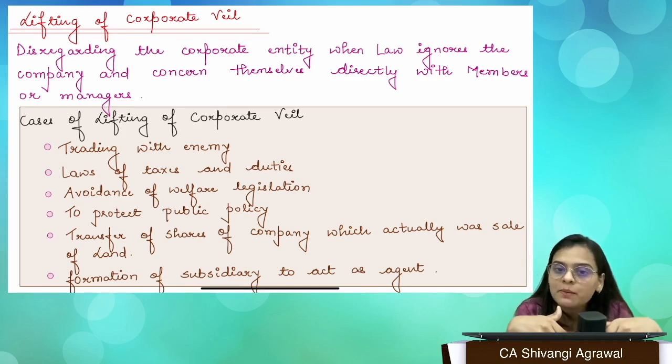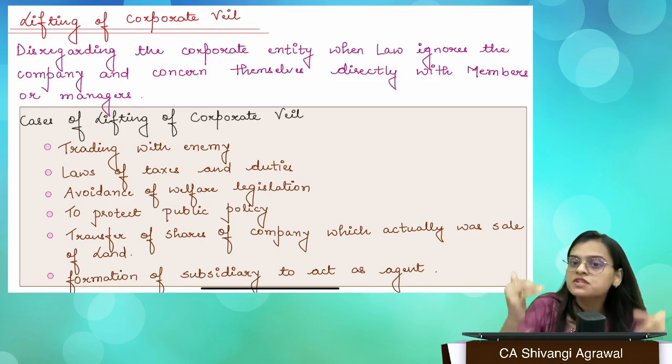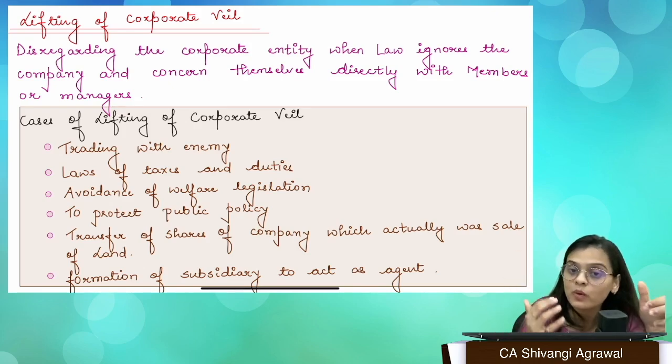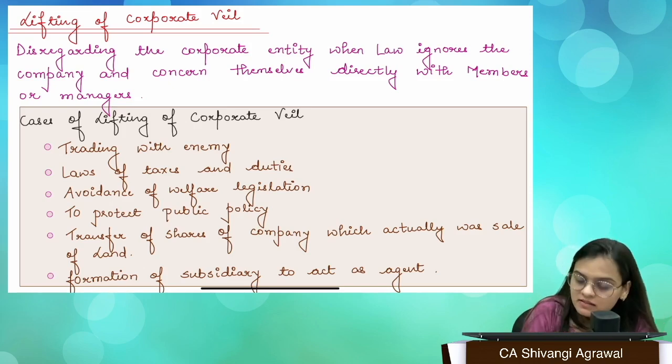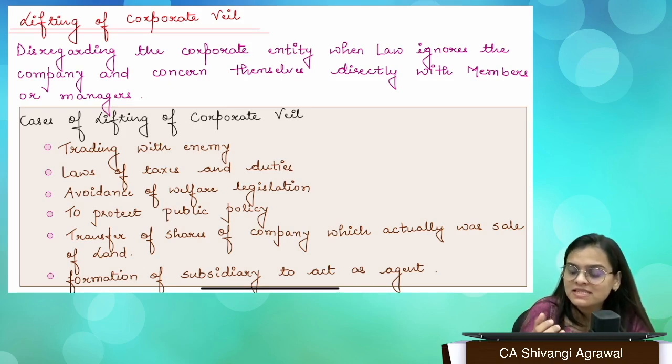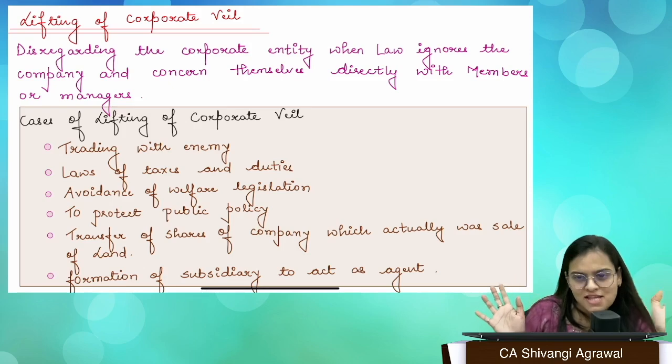Next, we go to a concept called the corporate veil. First thing you have to understand is what a corporate veil is, and thereafter we'll be able to understand the concept of lifting of the corporate veil, right? So what is the corporate veil? It is like a shelter, right? Or basically you can say it separates the members and the entity, right? So it is a kind of privilege that the company has a separate entity. So there is a curtain, there is a shelter which allows shareholders to say, okay, fine, we're safe.